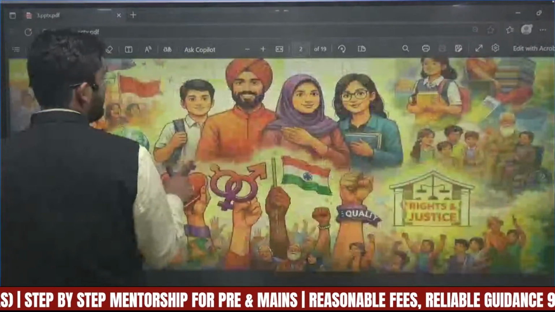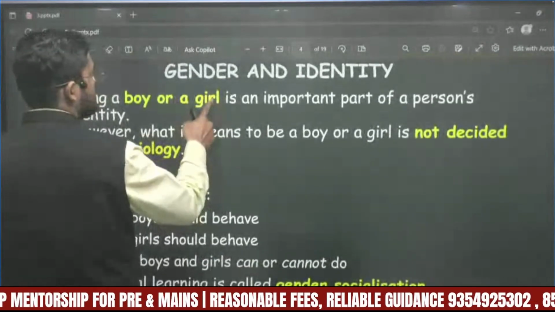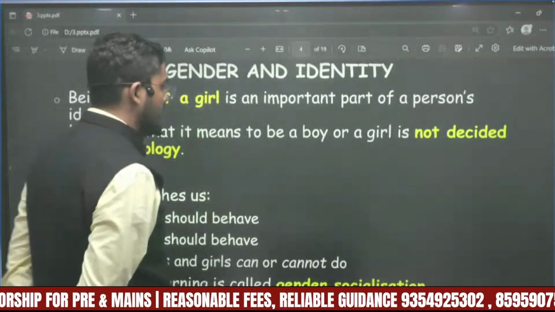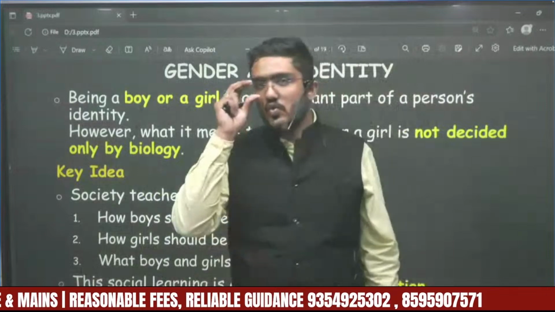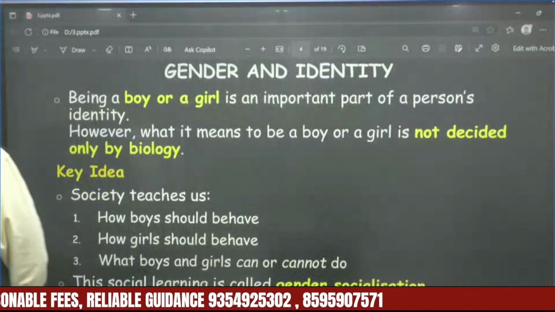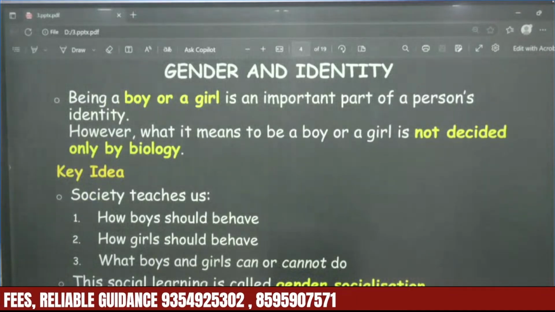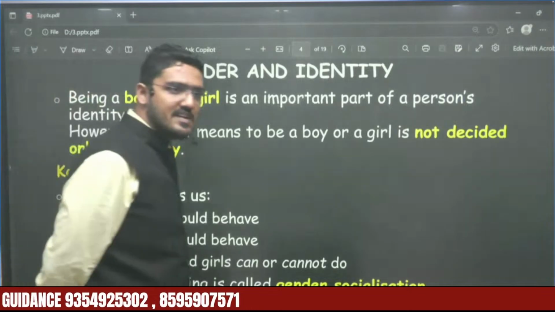Yes, differences between the lives of boys and girls. Okay, so gender and identity. Specifically in India, we see that growing up as a boy and a girl is very different. Being a boy or a girl is an important part of a person's identity.